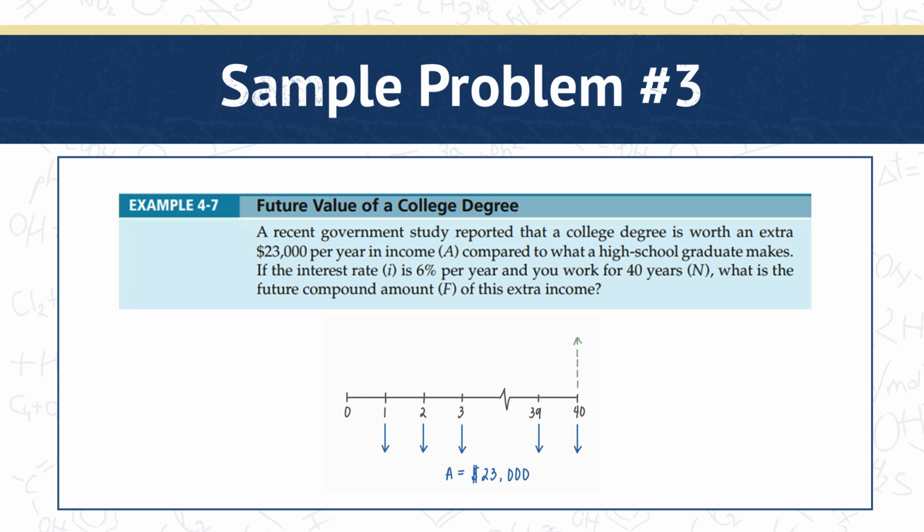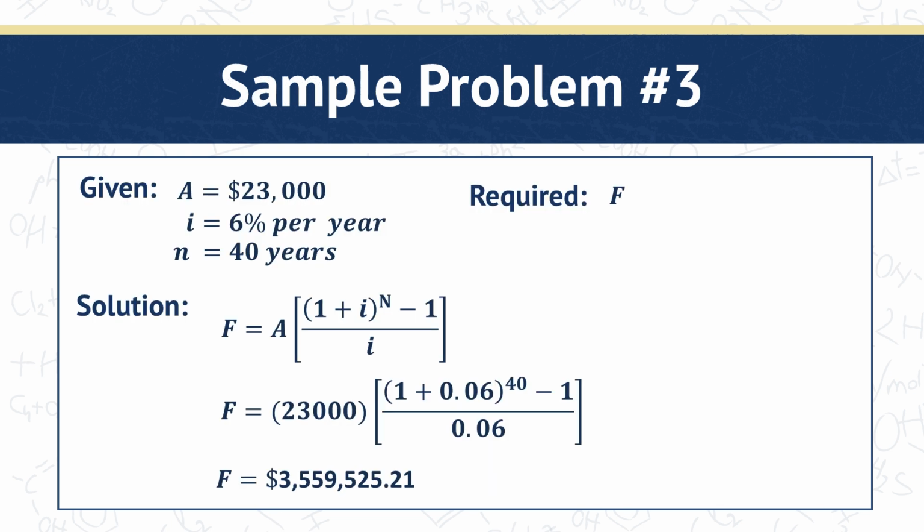We then draw the arrows downwards to represent the $23,000 annuity per year. And lastly, we draw an upwards dashed arrow at year 40 to represent the future compound amount. This is a dashed line because that is the amount we want to compute in this problem. So again, we list our given: an A value of $23,000, an interest rate of 6% per year, and 40 years. So we use this equation to calculate the future amount.